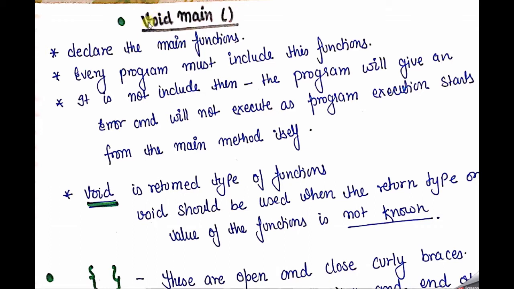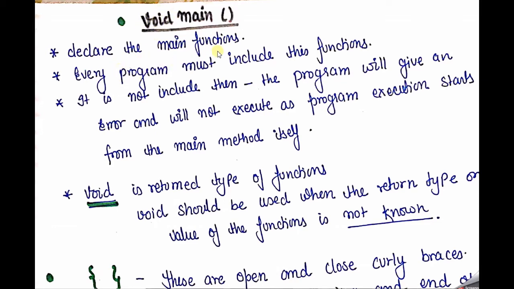So here, as we mentioned void, void is used as a return type, which means the output of your program is basically unknown. That means you don't know what the output of our program is. Before writing your program you don't know the outcome. Like if someone told you 2 plus 3, then you know the result is 5. But when you don't know about any type of result or your goals, then you just write the void function.